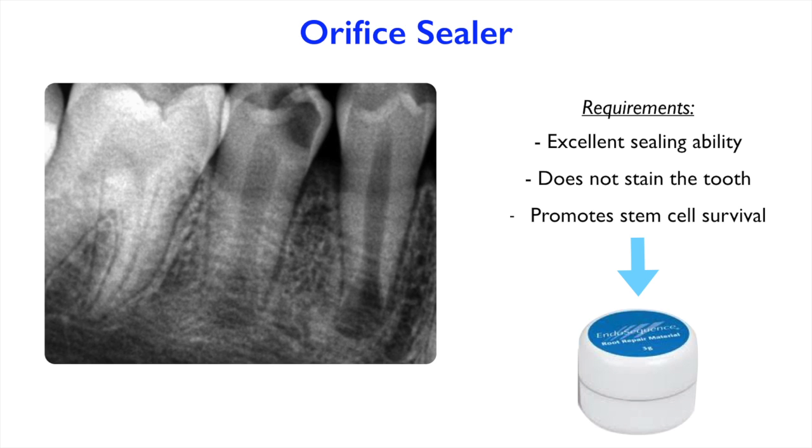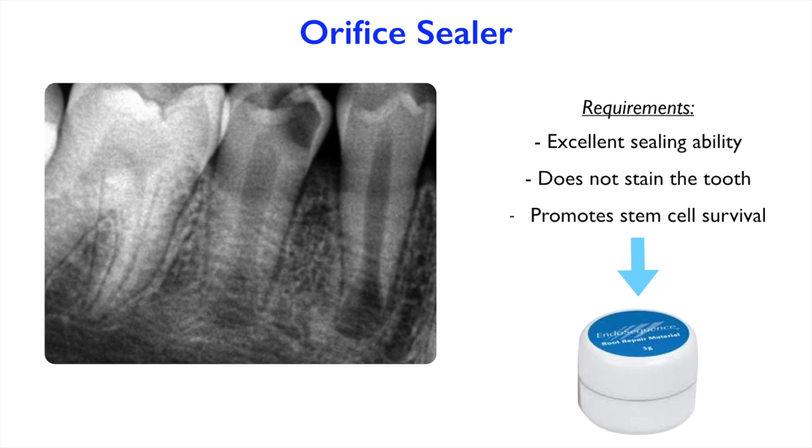And there's nothing better than the bioceramic family of material, which is, for example, the well-known MTA out there, or recently a lot of literature has been out there on the bioceramic root repair material that we see here in the slide. We need to make sure that whatever we use has an excellent sealing ability, which is in this case the same for MTA and bioceramic. We need to make sure that they promote the stem cell survival. This has been shown repeatedly for both materials.